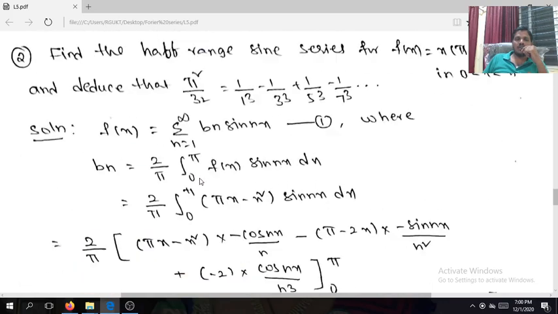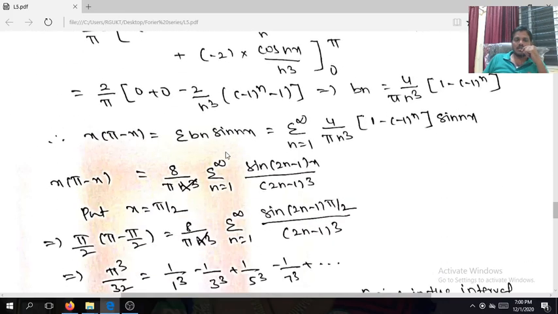Right, to get the required series, I am going to replace x with pi by 2. Pi by 2 into pi minus pi by 2 equals 8 divided by pi, summation n equals 1 to infinity sin of (2n minus 1) into pi by 2 divided by (2n minus 1) whole cube. Yes, odd multiple of pi by 2: sin pi by 2 is 1, sin 3 pi by 2 is minus 1. Even multiple of pi by 2 is sin pi, that is a different story; there it is 0. Odd multiples of pi by 2 give alternately 1, minus 1, that is minus 1 to the power of n actually.